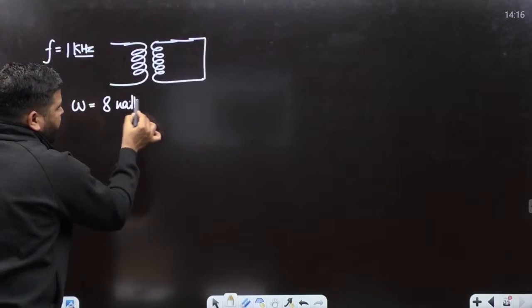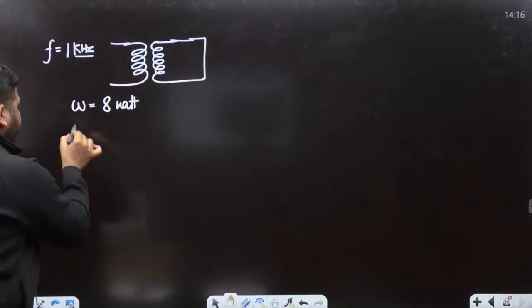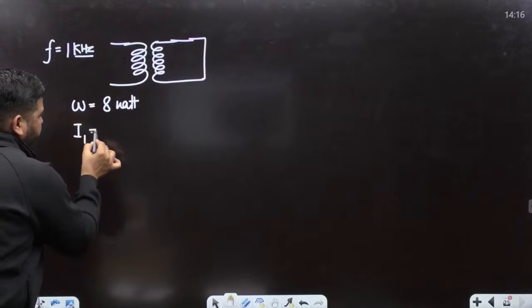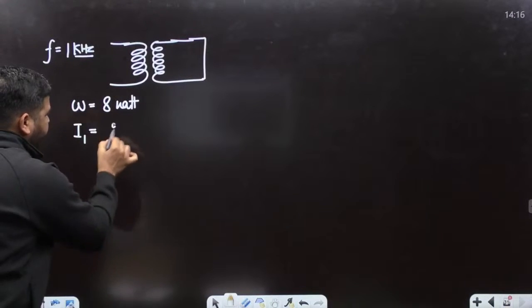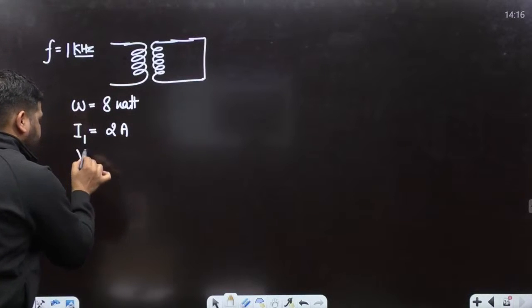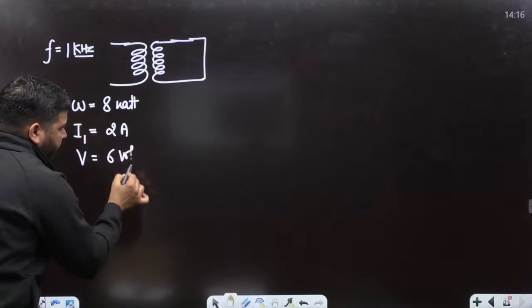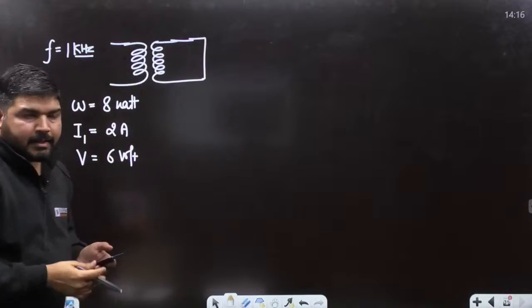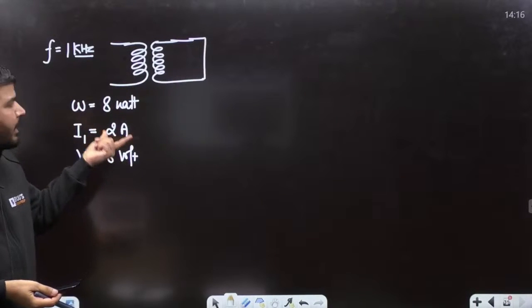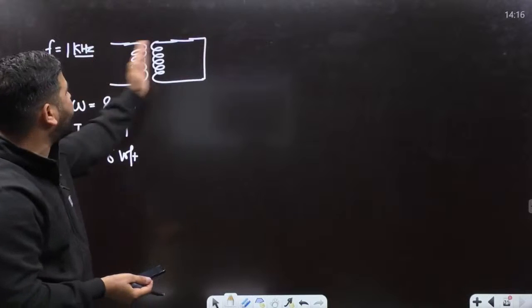Okay, so the wattmeter reading is 8 watt, the current on the primary side is 2 ampere, and the voltage applied on the primary side is 6 volt. Under the short circuit test, this is the supply voltage, this is the current, and this is the power consumed by this circuit.